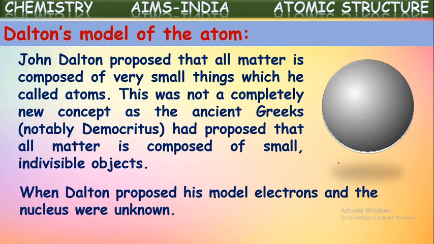It is to be noted here one more point. When Dalton proposed his model, electrons and the nucleus were unknown. Till then, they didn't come to know about these subatomic particles. While John Dalton was proposing this theory, they didn't know about the particles present inside the atom. They had come to an idea that atoms are the smallest particles of every matter. That is why the name atom is given for those particles. Atom itself denotes indivisible. They didn't know about electrons, neutrons, or protons. Later on they came to know.